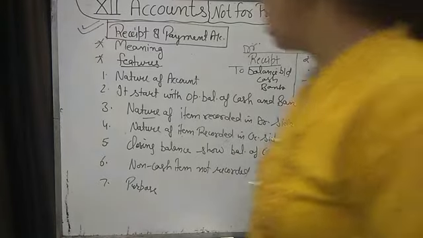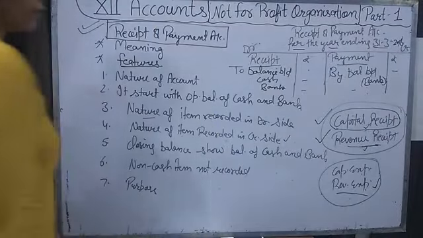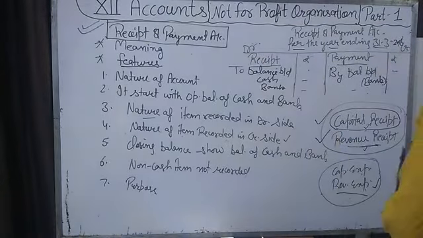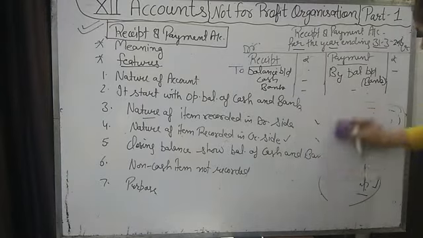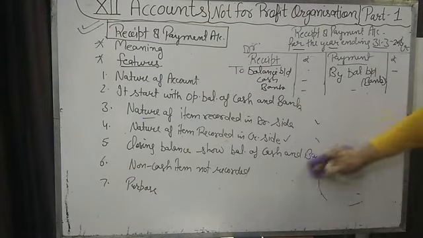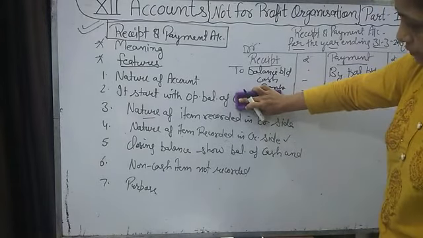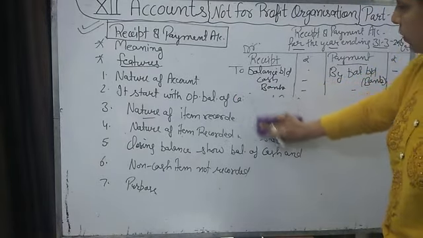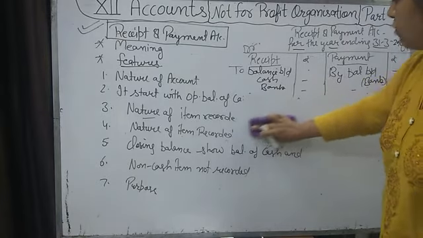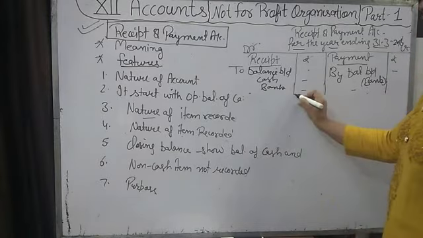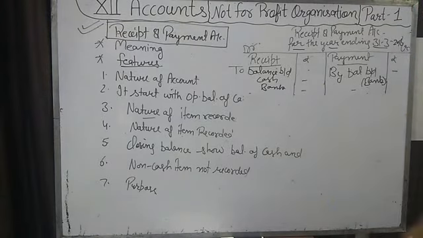Okay. Now next is the closing balance, which shows the balance of cash and bank. When we close this receipt and payment account, we do the total of both sides, and the difference between the debit and credit side will be treated as the closing balance of cash or bank.